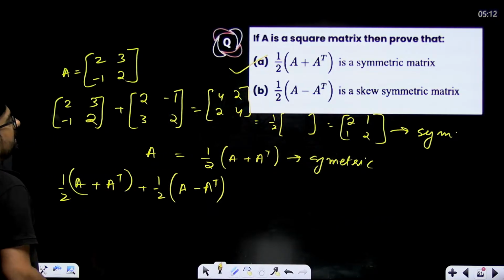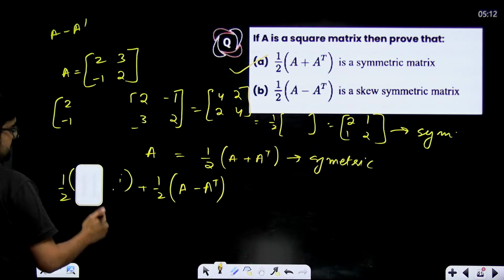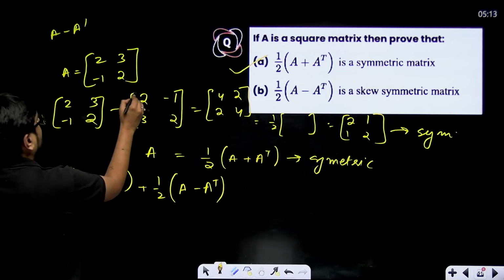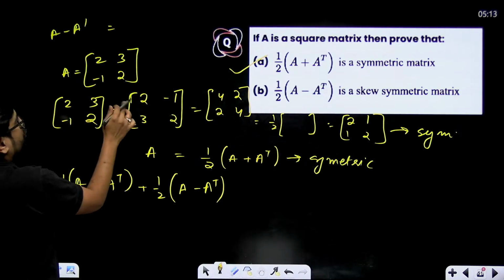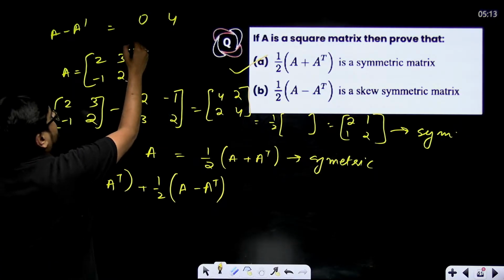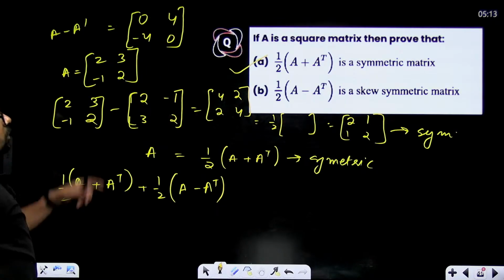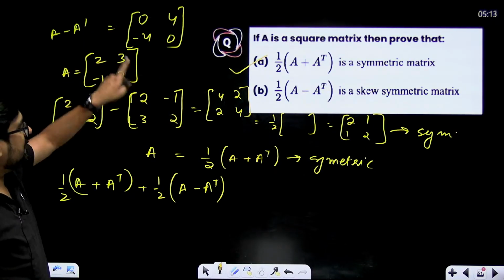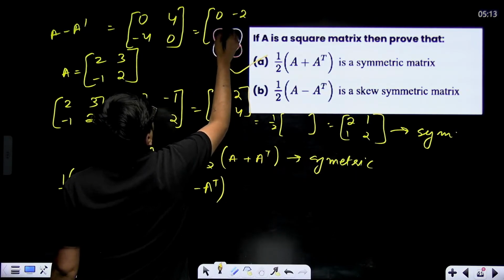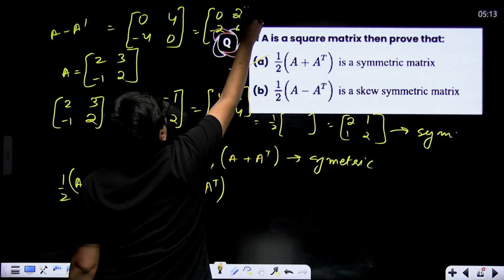Then I'll find A minus A transpose. Here only I'll do minus. So A minus A transpose will come how much? 2 minus 2, 0. 3 minus minus 1, that means 4. Minus 1 minus 3, that means minus 4. And 2 minus 2, that means 0. Correct. Now this one, A minus A transpose half if I do, I'll get 0, 2, minus 2 and 0. Half I've done.